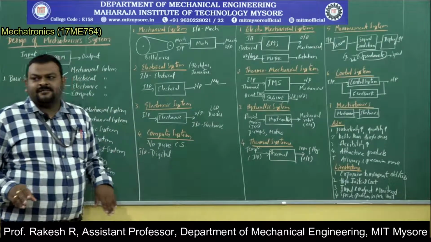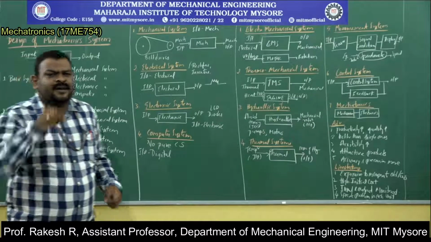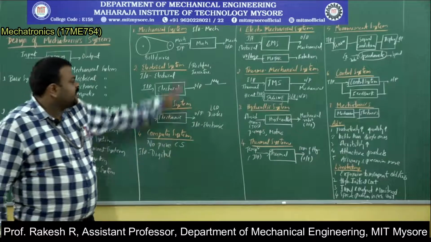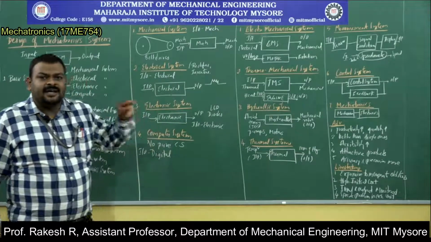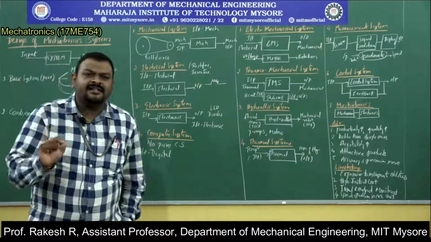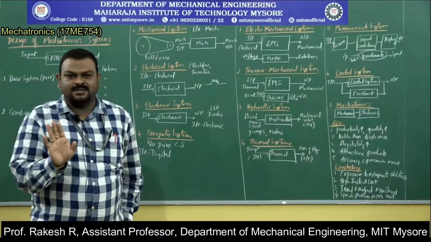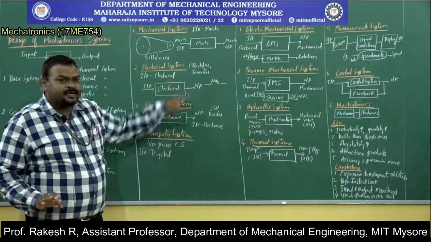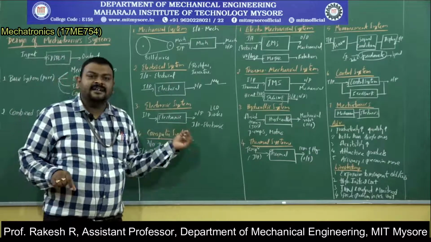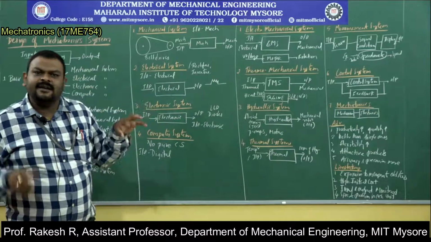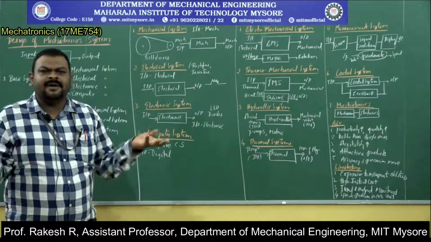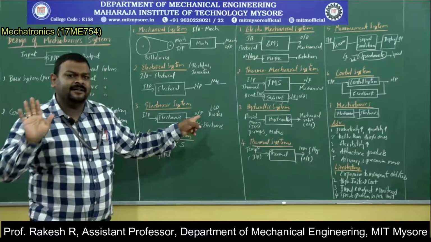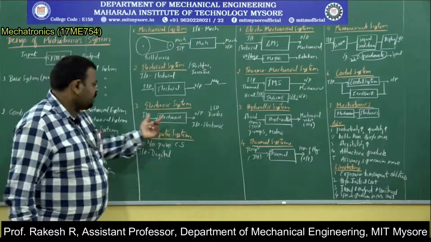Then electronic system. In an electronic system, the input and output will be electronic in nature. Again, there is a difference between an electrical and an electronic system. An electronic system will be handling the data only in digital formats, binary data. So the difference between these two is that the interaction will be digital in nature in electronics, whereas in electrical it can be anything. Voltage can be any volt, analog or digital, but in electronic it should compulsorily be digital. That is a condition.